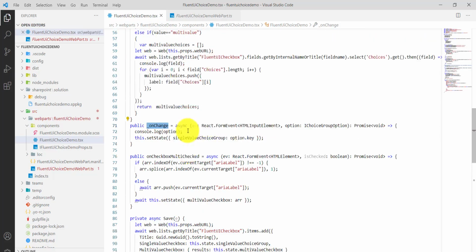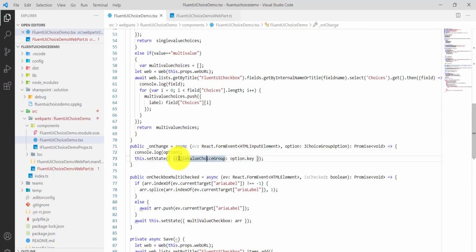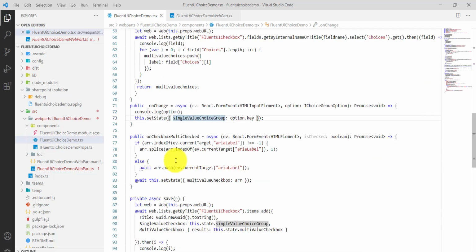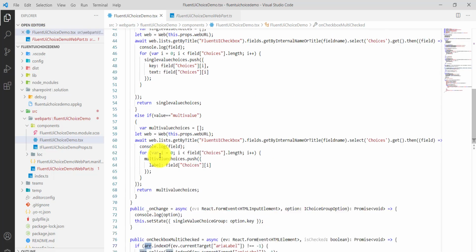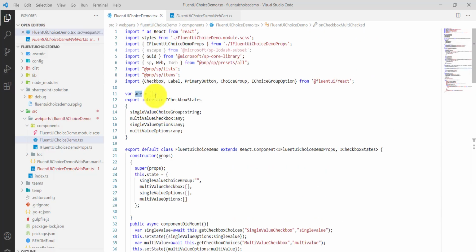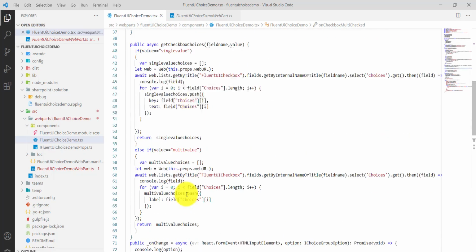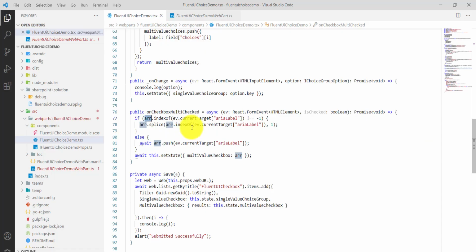Whatever the single things are there, you can see here we are doing the set state. And then the other one, you can see here, this is the array that we declare at the top. Whatever choices the user has added, we are pushing everything over there, and then finally again this set state. And then this is the multi value checkbox, we are passing this array to that. So this is how we are doing it.